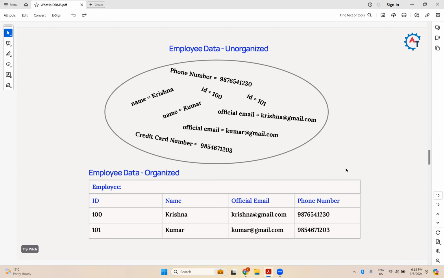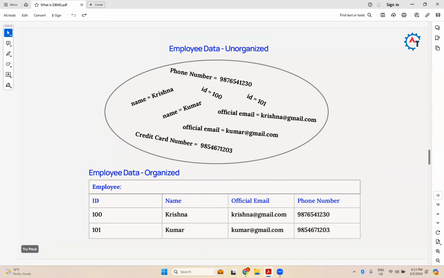If that is the case, then it is difficult to analyze the data and store the data. So then you need organized data. For that you will use some database. Here for employees, you mention that you need information in this form. First I want ID, then name, then official email, then phone number. If you get the information in this format, it is easy to organize. It is easy to analyze, whatever you want to do. So this is organized data. This is unorganized.